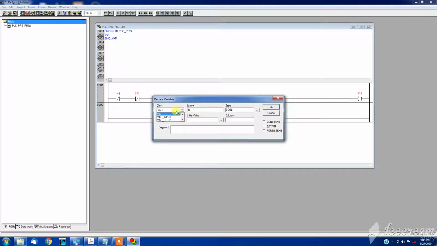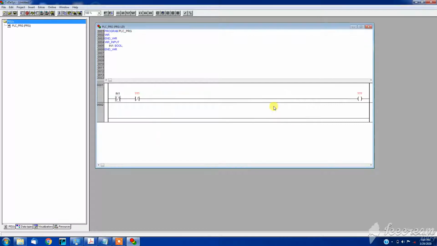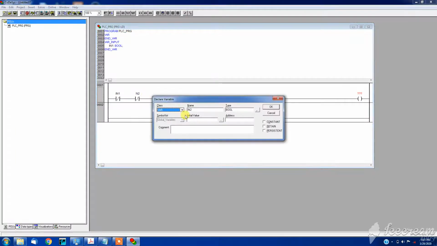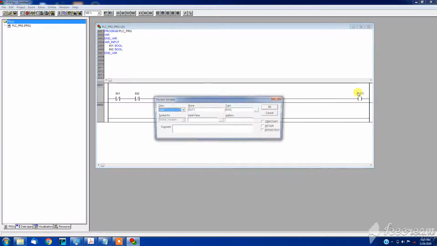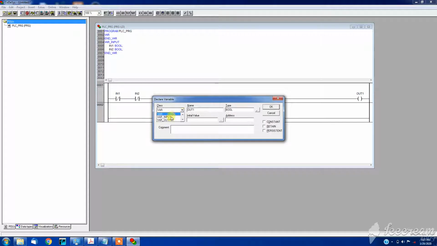The class of variable will be input variable, and the type will be boolean. For input2, the class of variable will be input and the type will be boolean. This will be my output 1, and this will be my output variable. So the class of variable will be output, type will be boolean.